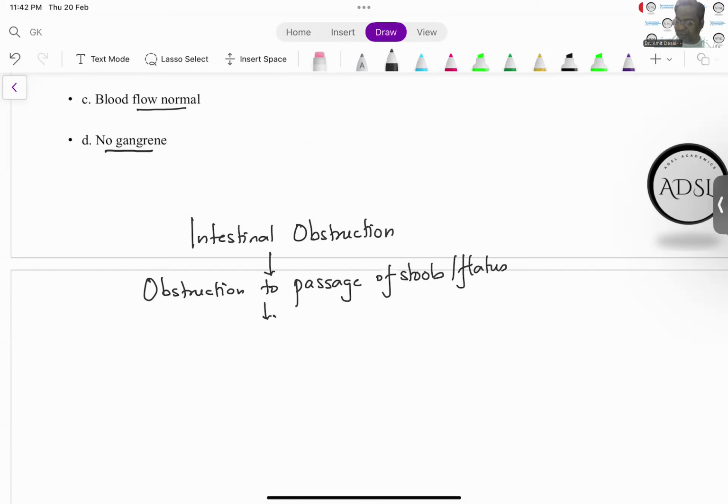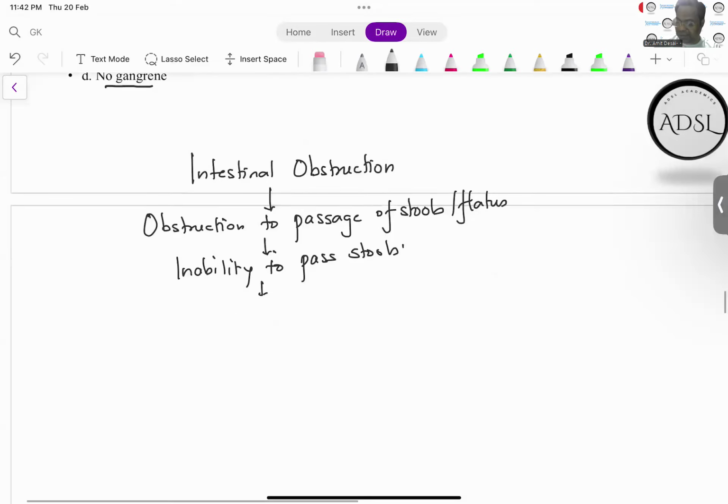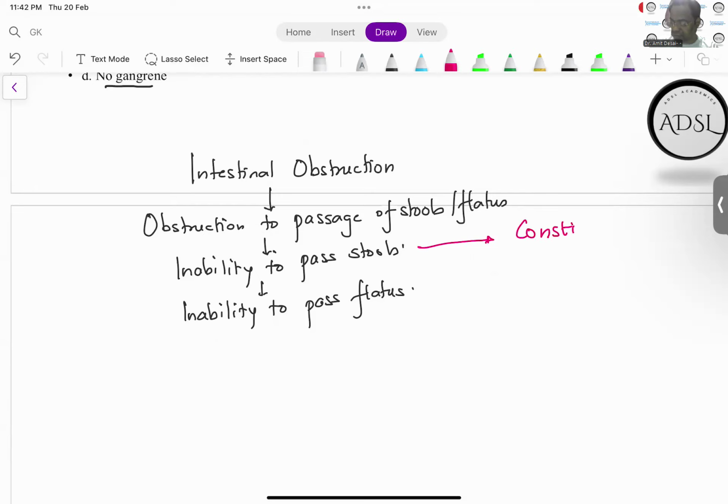One thing that happens is there is inability to pass stools. And secondly, there is an inability to pass flatus. So this manifests as constipation, and this manifests as obstipation. Inability to pass flatus is called obstipation.